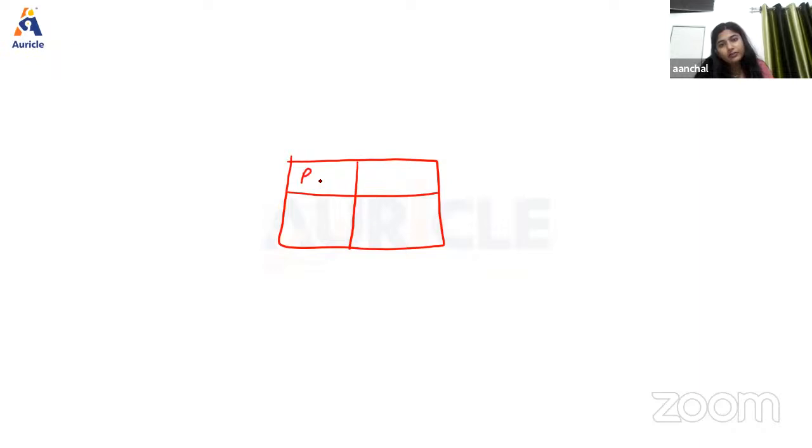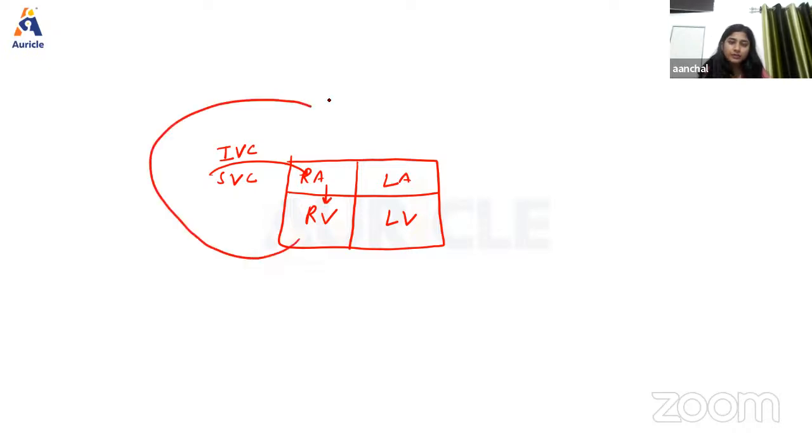If I draw here the structure of the heart, consider these are the four chambers of the heart: right atrium, right ventricle, then left atrium and left ventricle. From the inferior vena cava and superior vena cava, the blood is going to drain into the right atrium, and from the right atrium to the right ventricle, then from the right ventricle to the lungs.